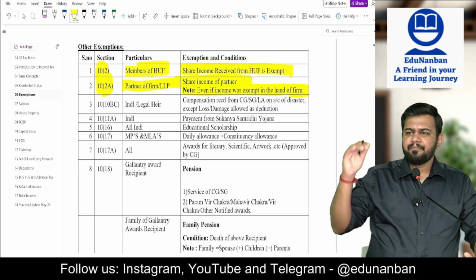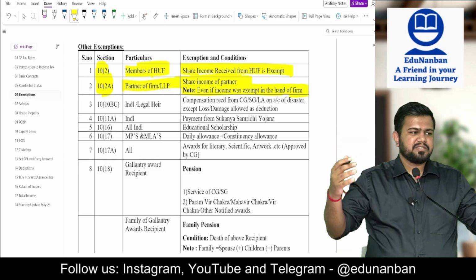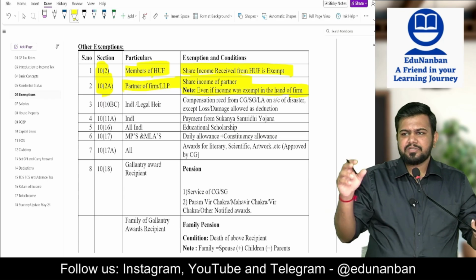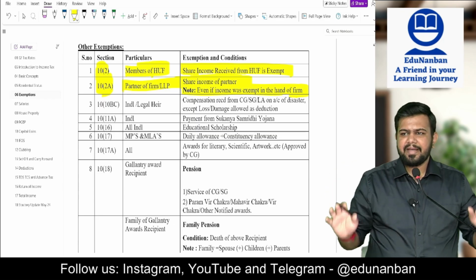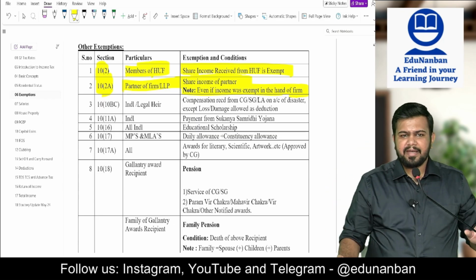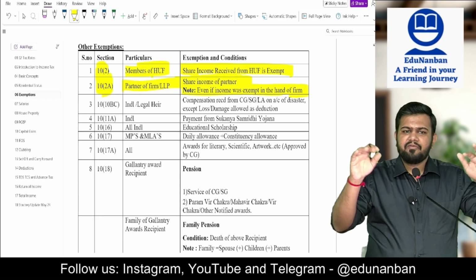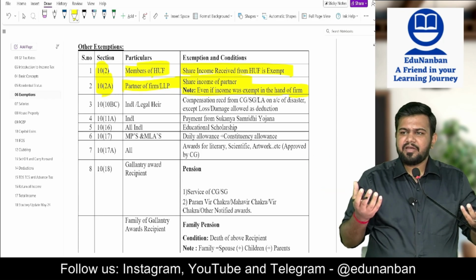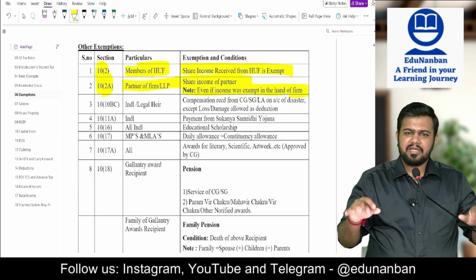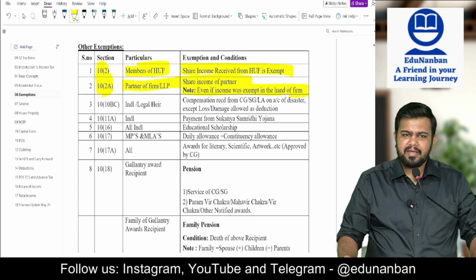Even if income was exempt in the hands of the firm, for example, the partnership firm is engaged in agricultural activity, so under section 10 clause 1, it is fully exempt. Agriculture income is fully exempt. Even still, in the hands of the partner, will it be exempt? The answer is yes. Still in the hands of the partner the income will be exempt.